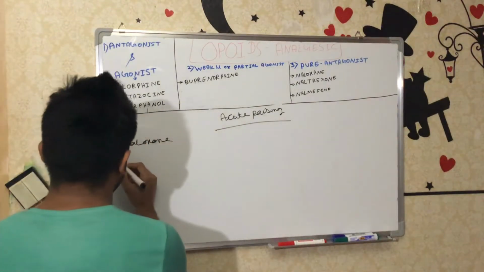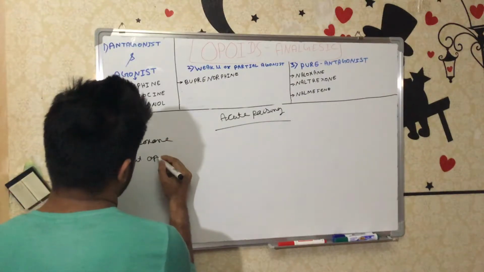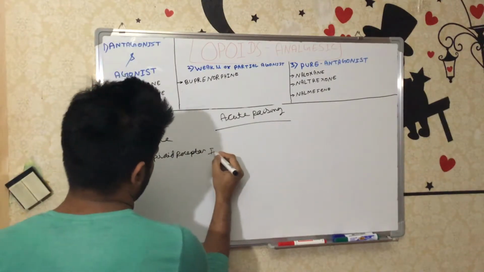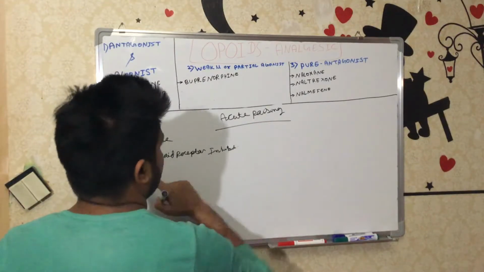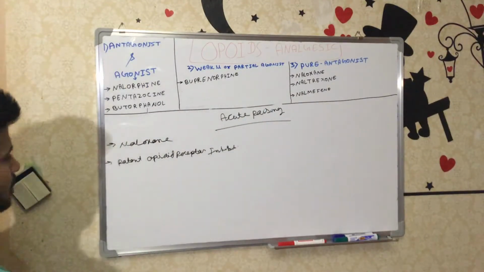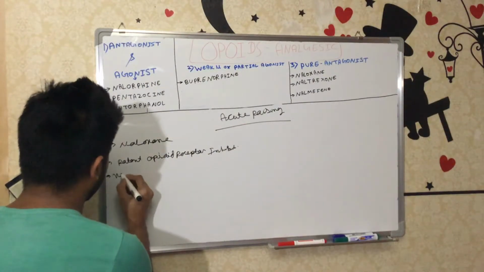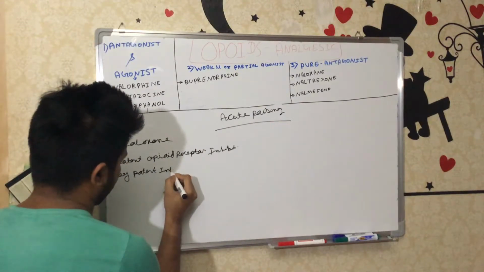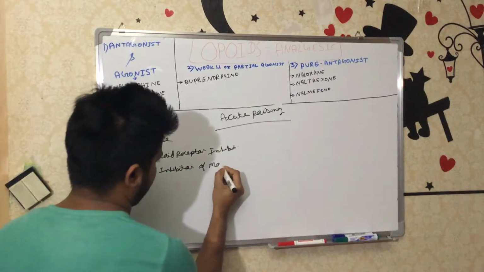So it's a potent opioid receptor inhibitor, and it's a very potent inhibitor of morphine.